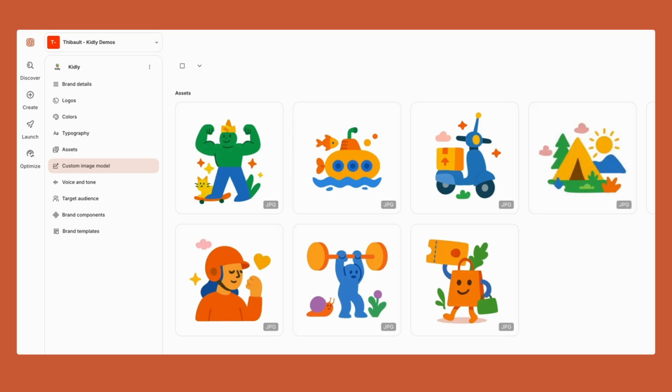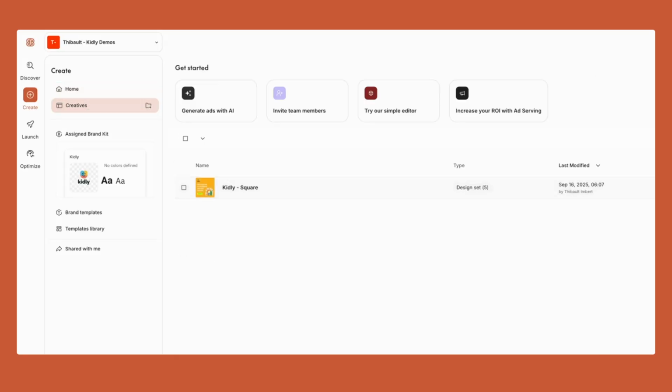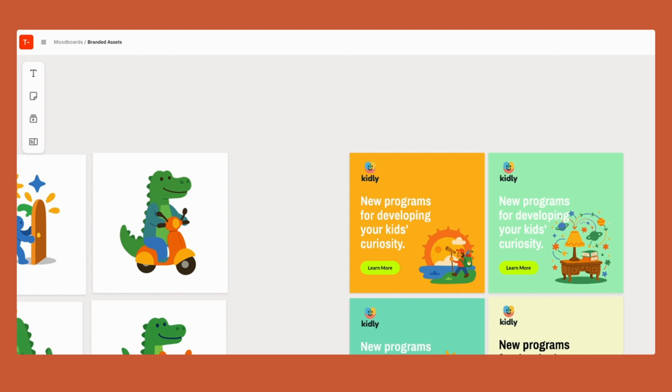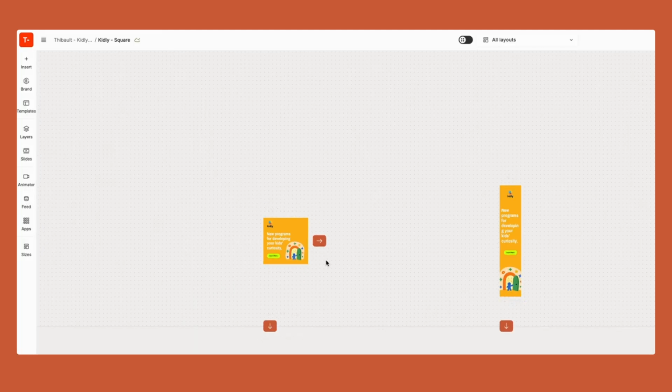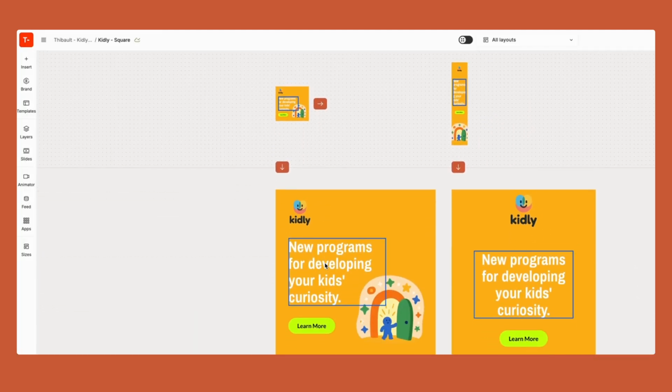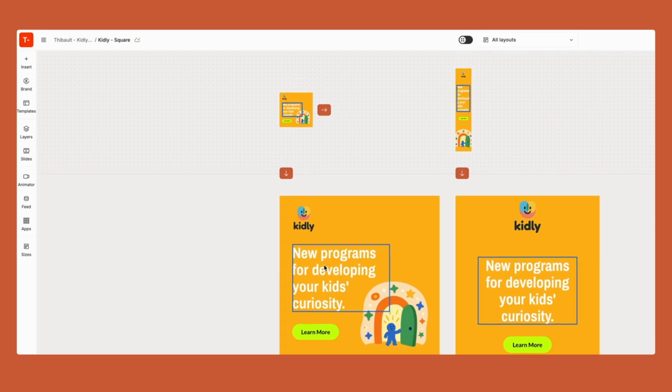You will upload images. We ask for 10 high quality images coming from your brand team or other source, and you will train your model. It will take 60 to 90 minutes, sometimes up to 2 hours max to train the model. Once the model is trained, you can go back to your projects, and here you can see I have my project with all the different sizes like I showed in the past using the resize feature. This is great.